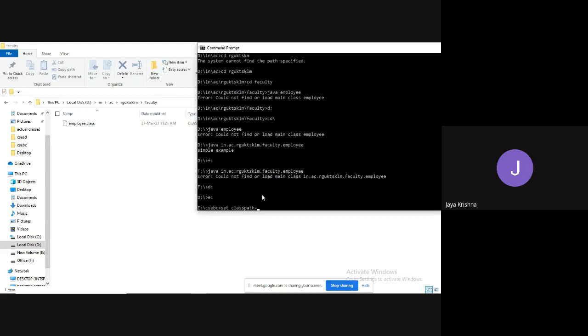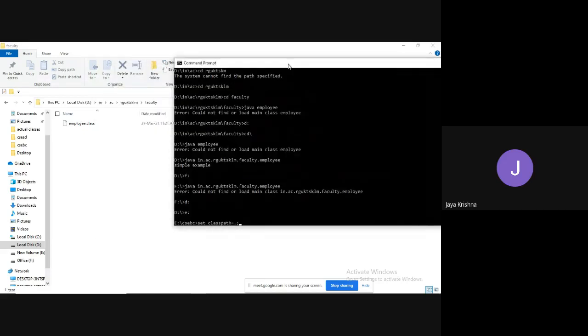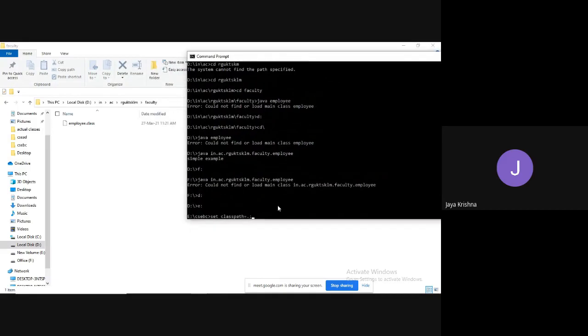Set space class path equal to, I am going to use dot operator, meaning that which I am going to append to the previous class paths. I have shown already in the last classes how to set the class path. Whatever class path that we set through command prompt is a temporary one. I am going to set some temporary class path, but I am going to attach it to the existing class paths.